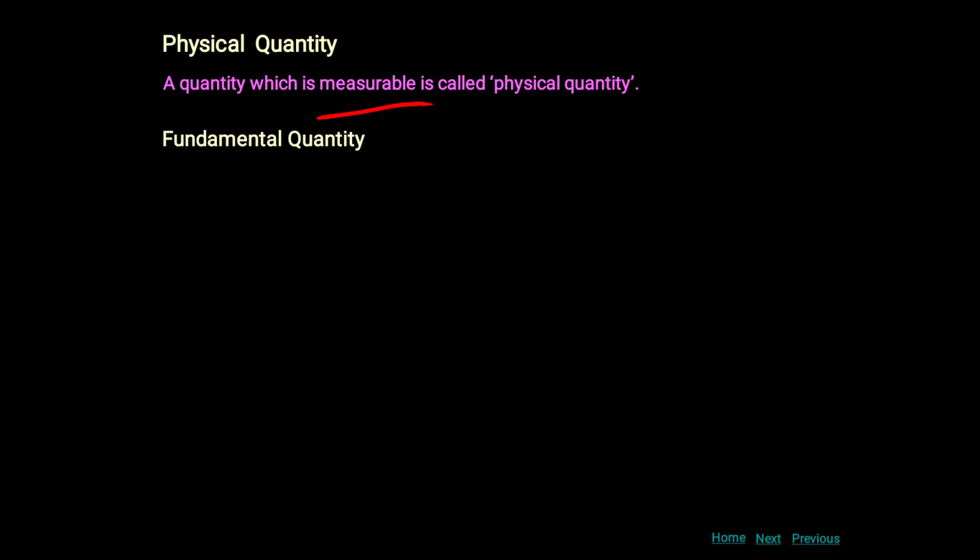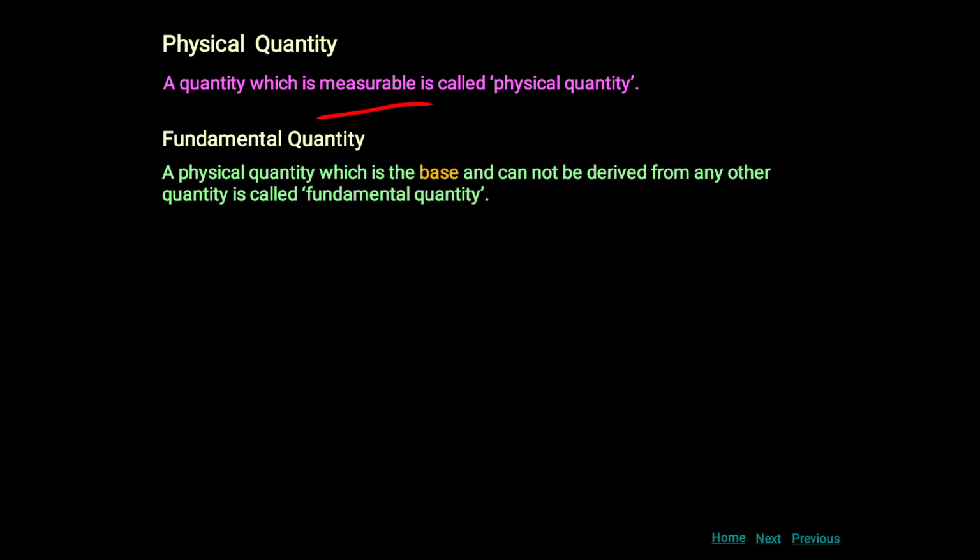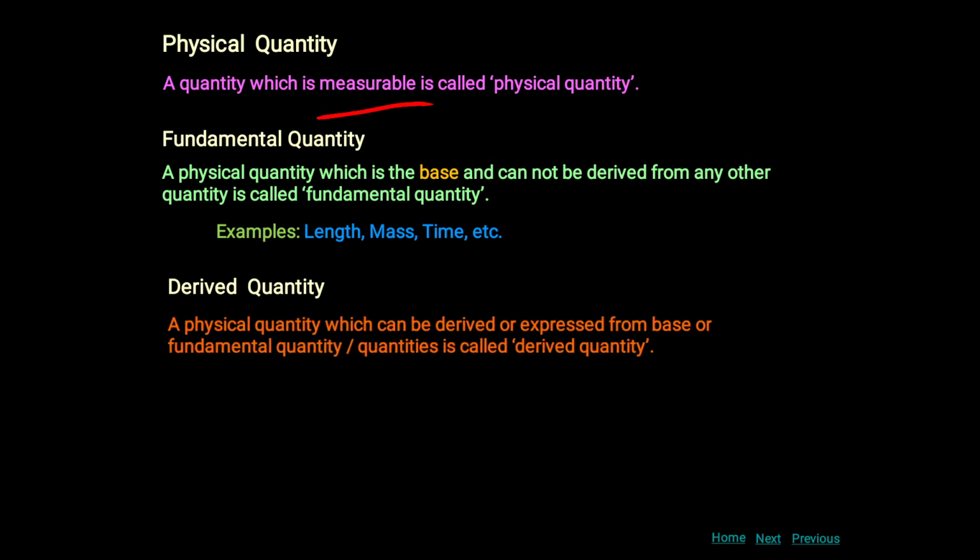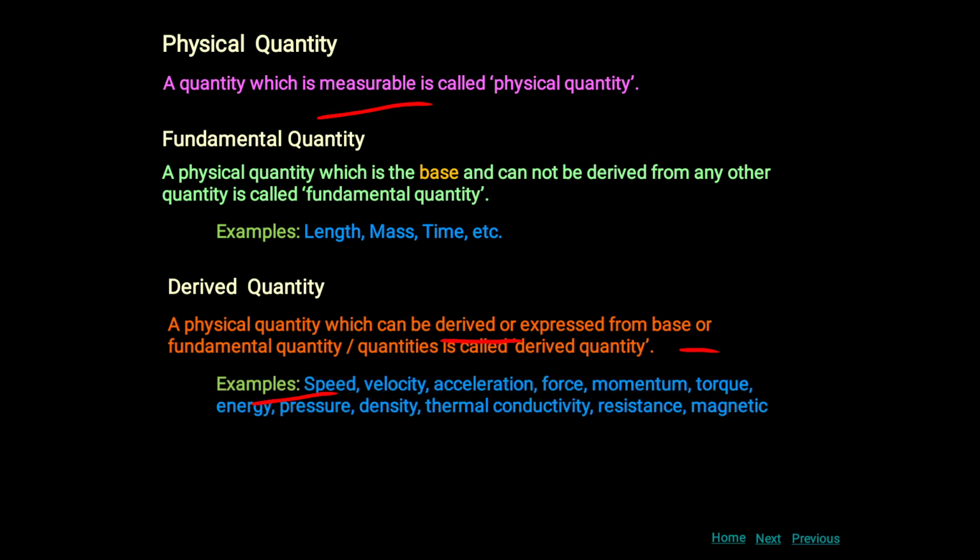Then what is meant by fundamental quantity, or how to define the fundamental quantity? The physical quantity which is the base and cannot be derived from any other quantity is called the fundamental quantity. For example, length, mass, time, etc. These are called the fundamental quantities. Now, what does derived quantity mean? A physical quantity which can be derived or expressed from the base or fundamental quantities is called the derived quantity. For example, speed, velocity, acceleration, force, momentum, torque, etc.